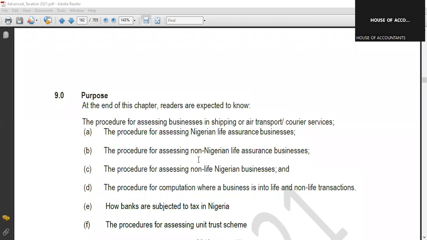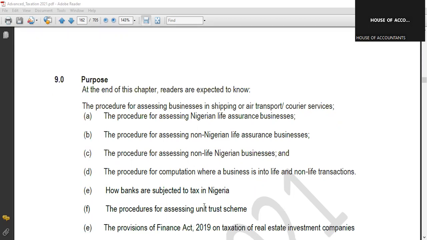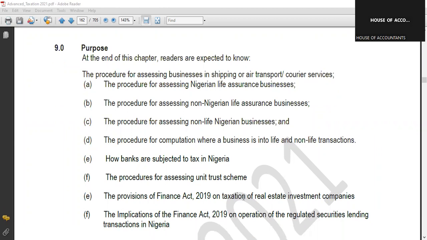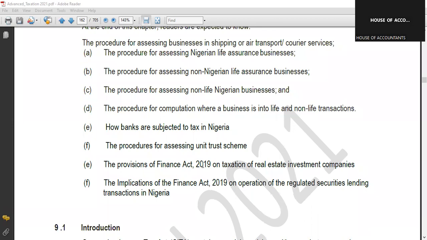I may not be taking the insurance aspects under this course or under this section. Then the procedure for computation where a business is into life and non-life transaction, how banks are subjected to tax in Nigeria, the procedures for assessing unit trust scheme, and then the provision for Finance Act 2019.